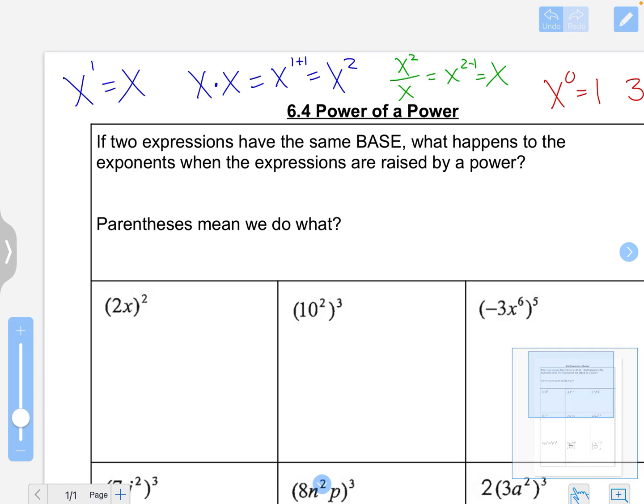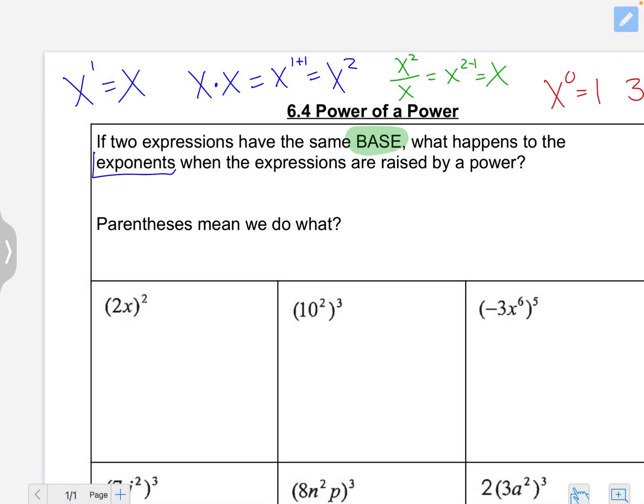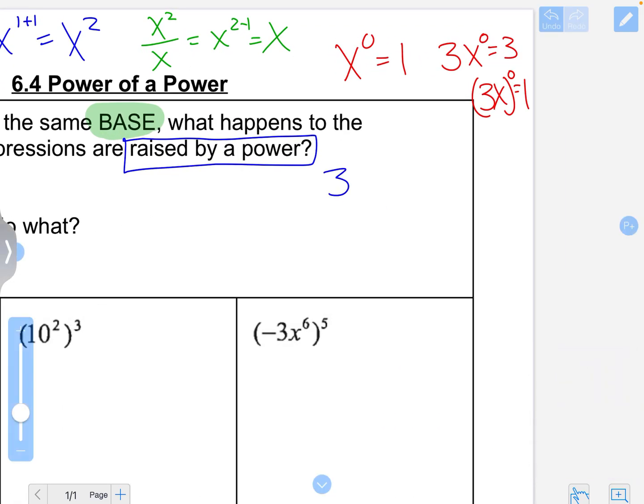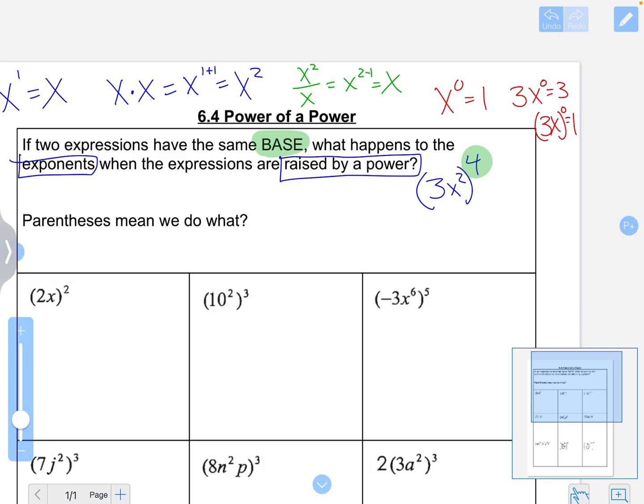So now we're going to talk about two expressions that have the same base. What happens when our exponents are raised by a power? So what this means is I have (3x squared) to the power of 4. So this right here is what we mean when we say raised by a power.